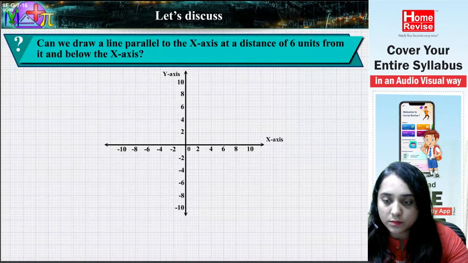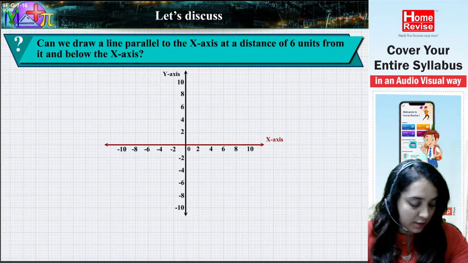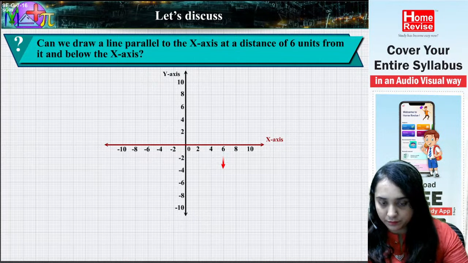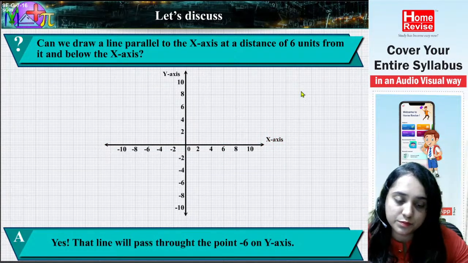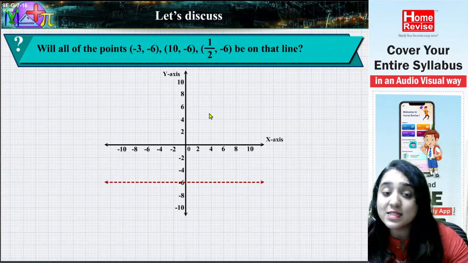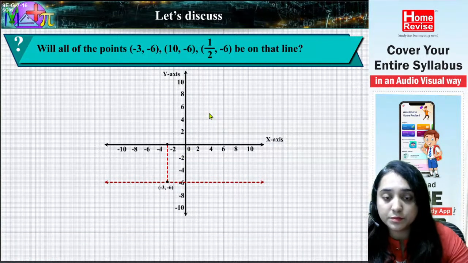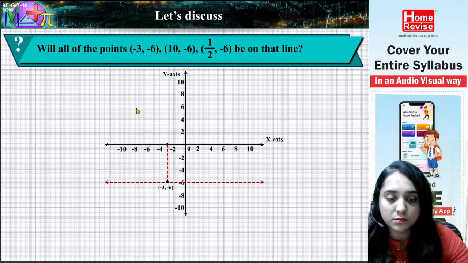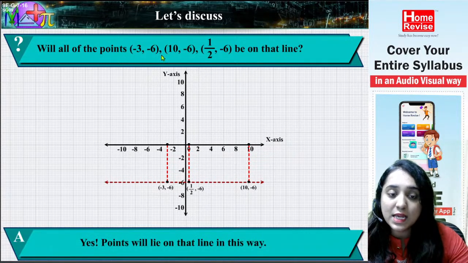Now next, can we draw a line parallel to the x-axis at a distance of 6 units from it and below the x-axis? Yes, that line will pass through the point -6 on the y-axis, because it is 6 units below. Will the points (-3, -6), (10, -6), (1/2, -6) be on that line? Yes, these points will lie on that line.